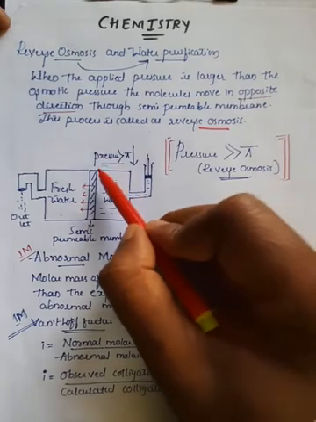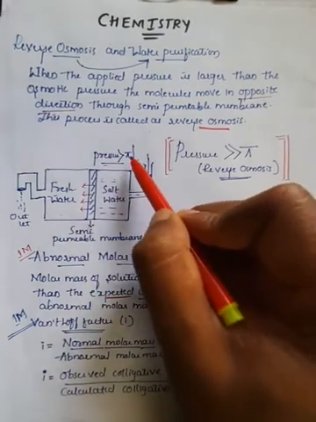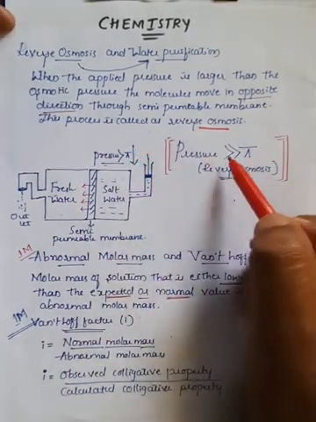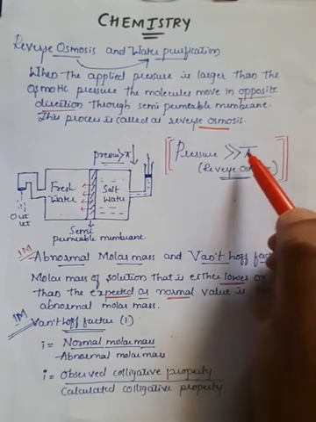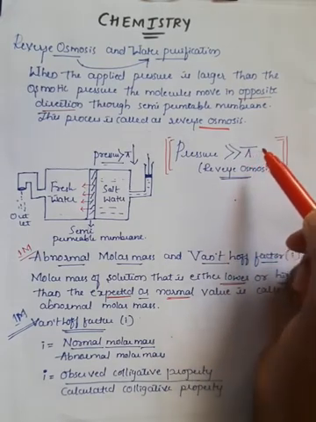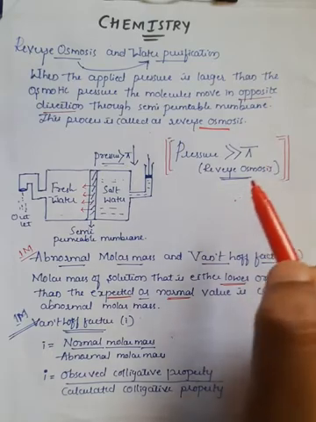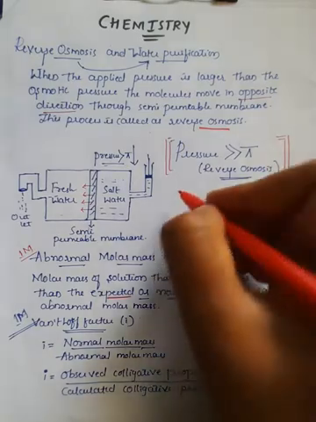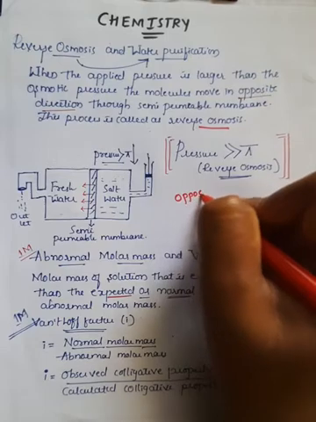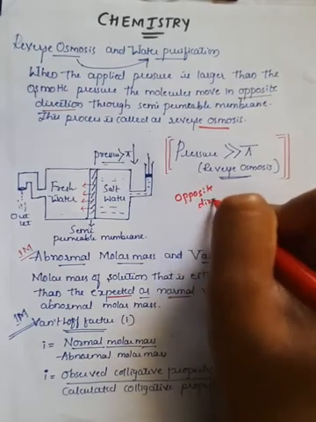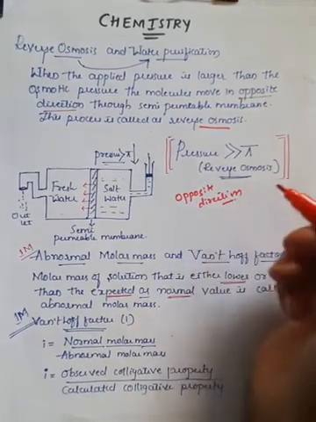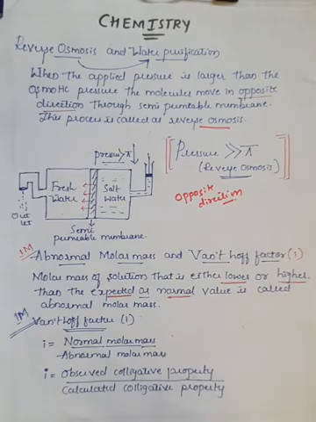If you apply a pressure greater than pi, which is used for osmotic pressure, very much greater than the osmotic pressure, then what happens? The movement of molecules will take place in the reverse direction, or the opposite direction. Observe this. So the molecules will move in the opposite direction, and this opposite movement of molecules is generally called